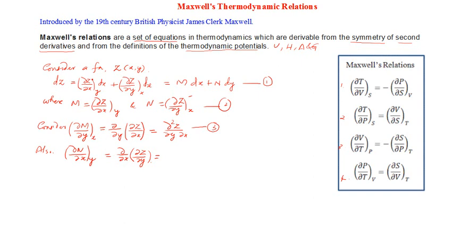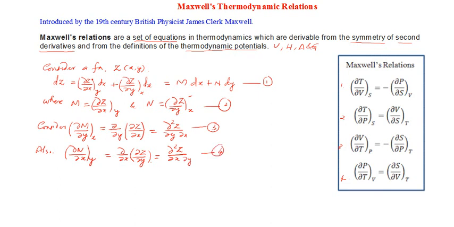It is only the order, X, Y and Y, X. So what you get is dou square Z by dou X dou Y. That is my equation number 4.